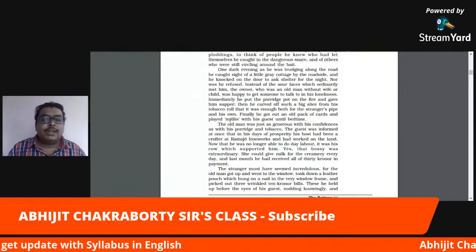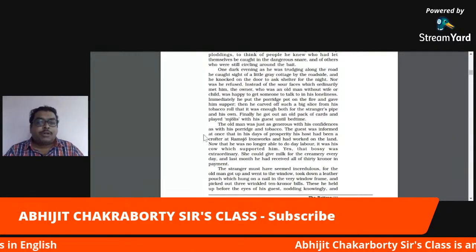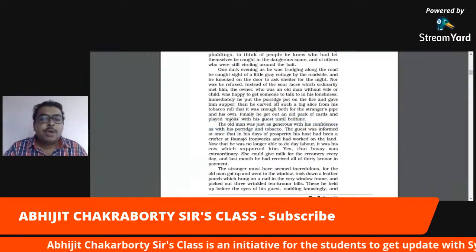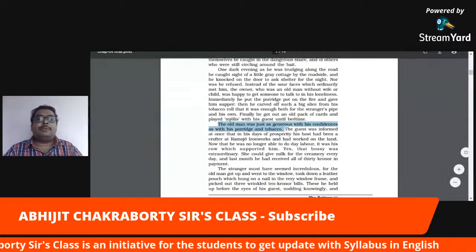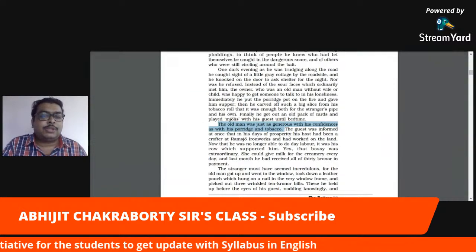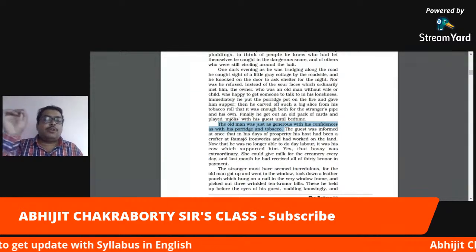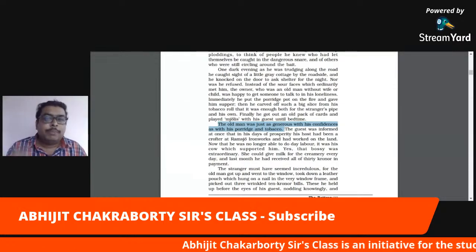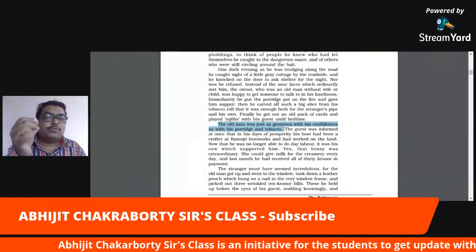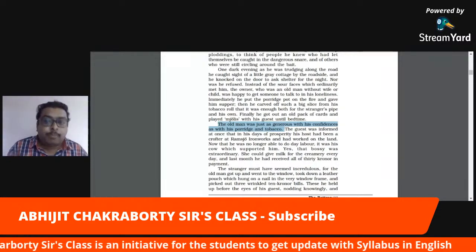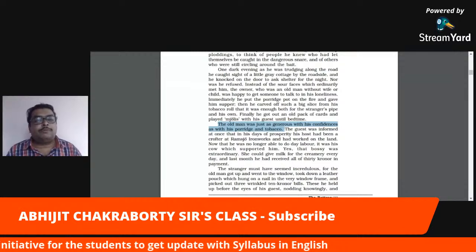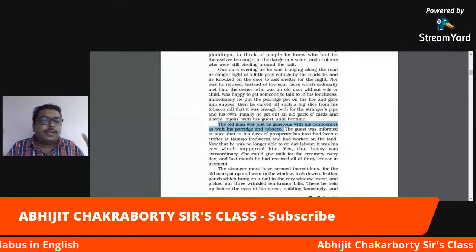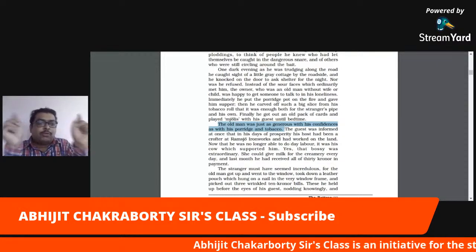So here we can see the old man. One important line is there: the old man was just generous and shared his confidences with his porridge and tobacco, because tobacco and porridge are not normal things. You are not offering tobacco to everyone. You are not offering wine to everyone. Whenever you offer tobacco or porridge, which also means tea or coffee, to someone, you feel that yes, we will be involved in a kind of adda, quote and unquote.